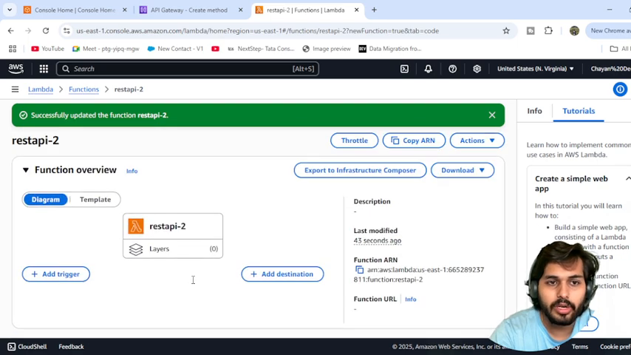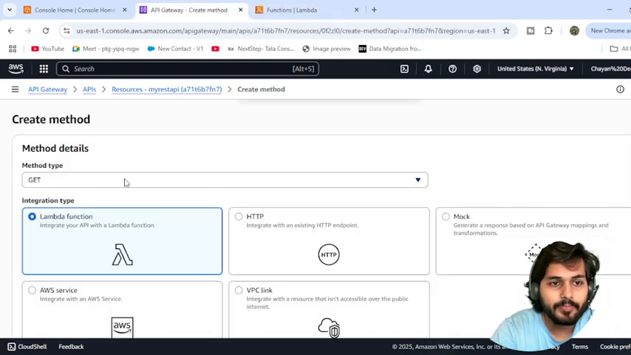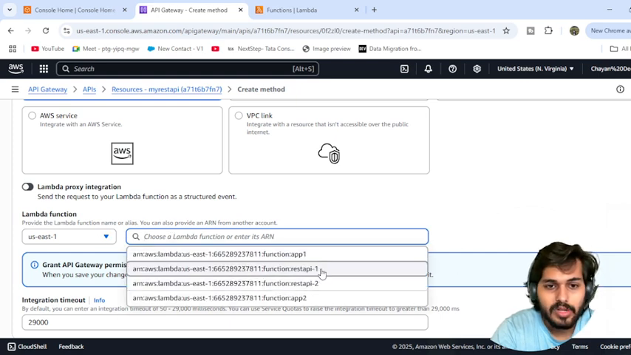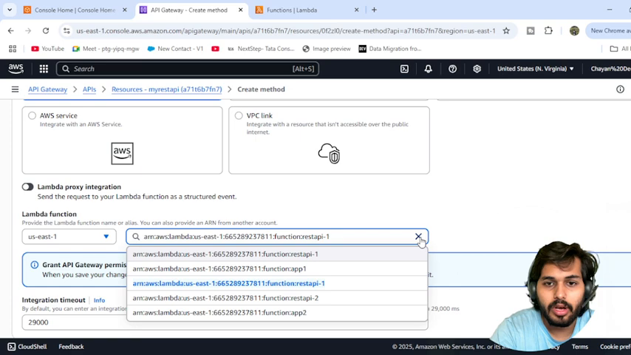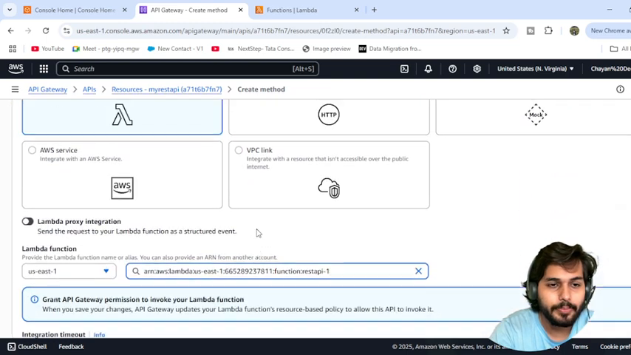This function has already been updated. Now both of the Lambda functions are ready, REST API 1 and REST API 2. Let us quickly integrate with the API Gateway. So here you will not be able to see it. Yes, it has come up. Okay, here we are first creating the search one, so REST API 1 for the search part.